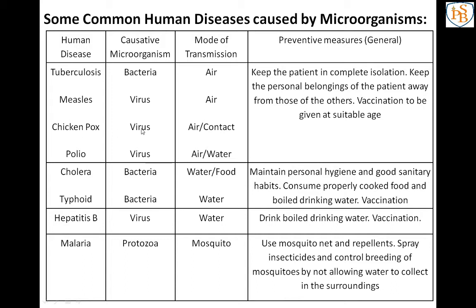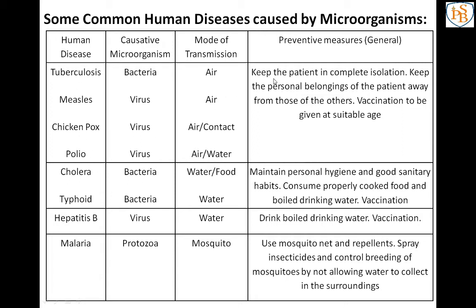The causative microorganism or pathogen is a virus, and the mode of transmission is air or contact, meaning chickenpox is caused by the virus through contact or through the air. Next one is polio. Polio is also a human disease caused by a virus through the air and water. So all these human diseases we have learned. Now we will learn the preventive measures of these four diseases.